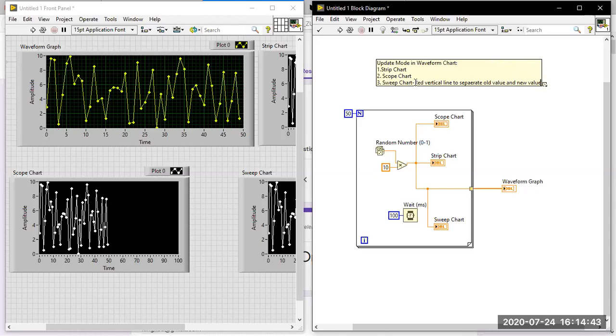Which waveform update mode will display a vertical line? Red vertical line available. Your answer is sweep chart. Strip, scope, sweep: apart from these three, no other update mode is available in waveform chart. The keyword is red vertical line available, which means sweep chart.